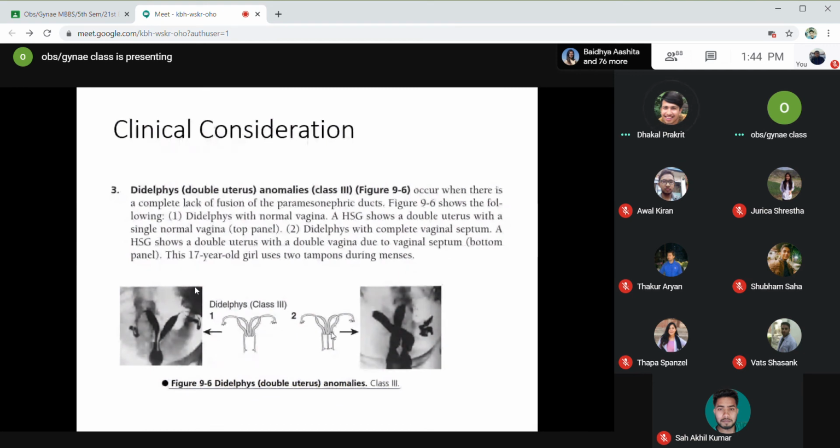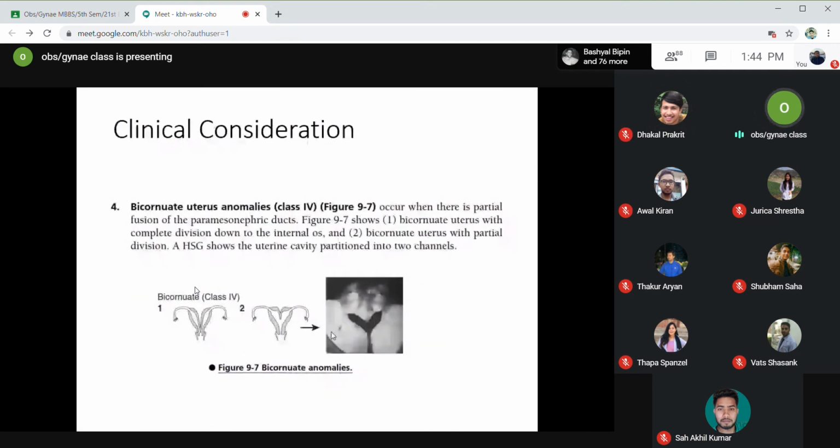Yes, sir. Okay. Next is bicornuate uterus. Okay, class 4 anomaly is the bicornuate uterus. Bicornuate means there will be partial fusion of the paramesonephric ducts. The two paramesonephric ducts will get partially fused. So there will not be two separate uteruses, but there will be some partition in between the two cavities.